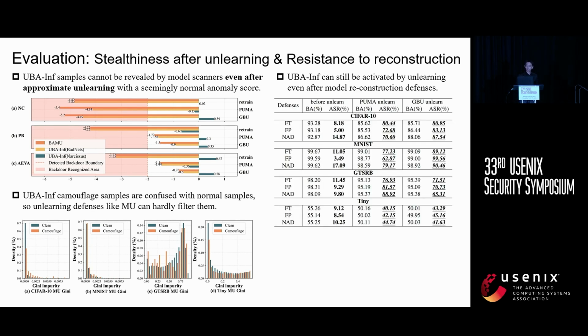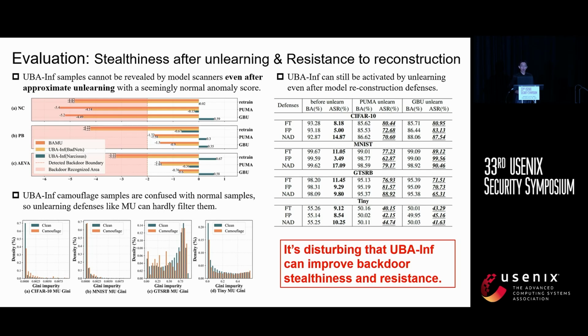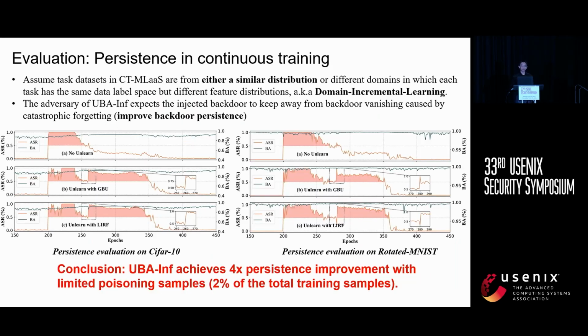Finally, we tested UBA-Inf's resilience to model reconstruction defenses. The table on the right shows that UBA-Inf can still be activated by unlearning even after reconstruction defenses are applied. Overall, UBA-Inf proves to be highly effective in enhancing backdoor stealthiness and resistance.